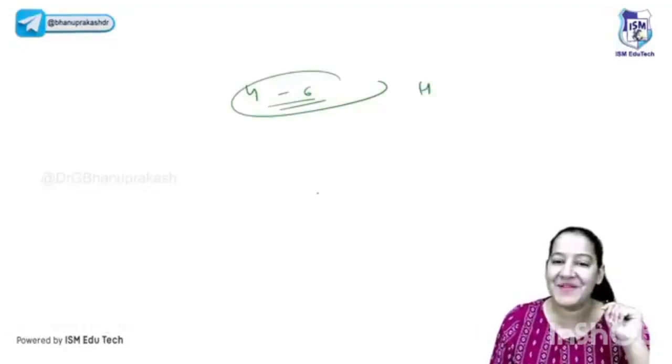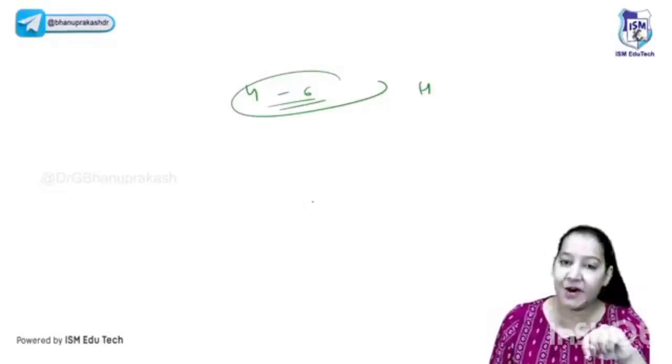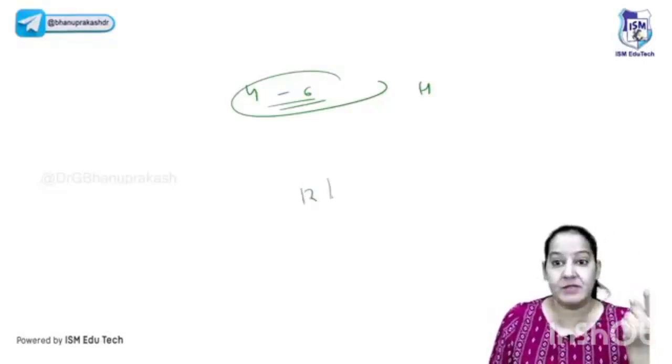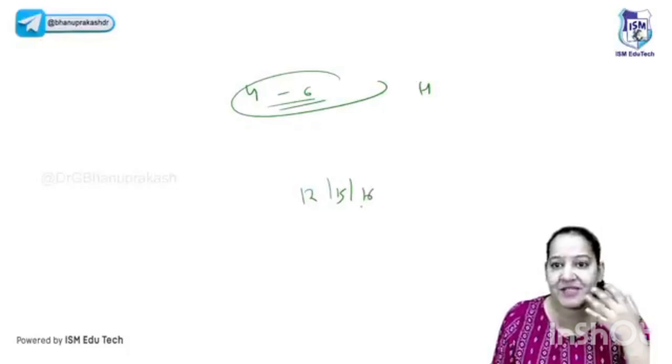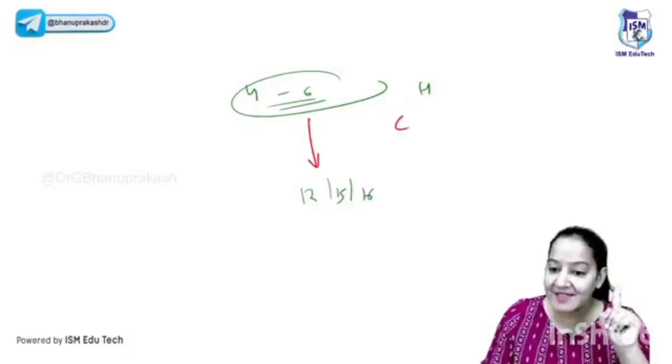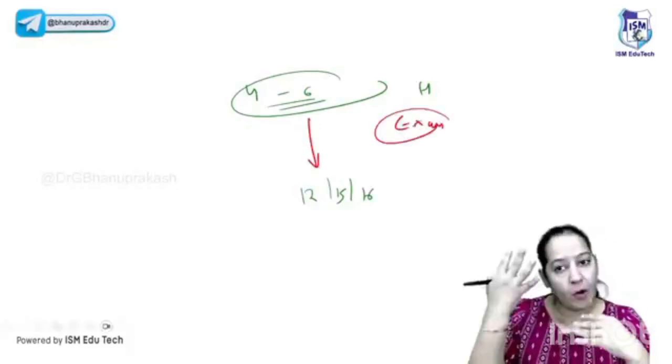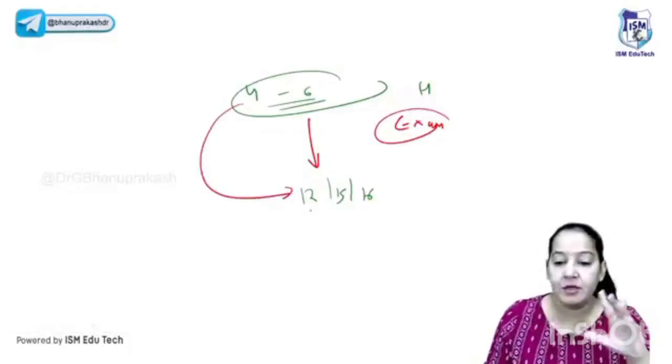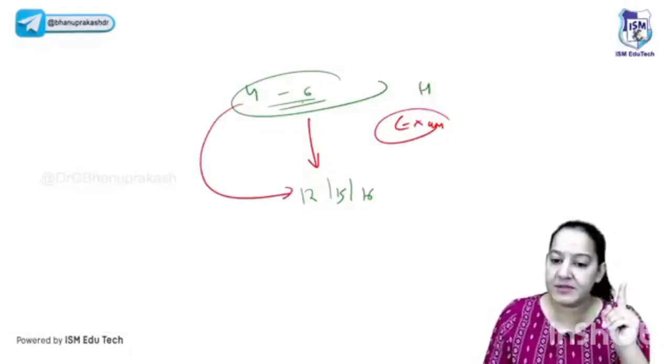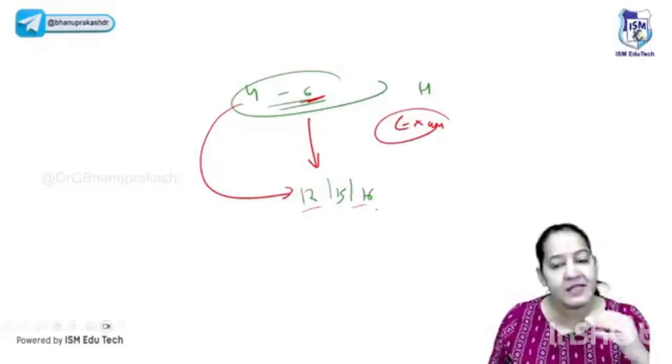But what about the day before the exam? How many hours do you study a day, one day before the exam or on the day of the exam? You will say, ma'am, 12 hours. Some will say 18 hours, maybe 16, 17 hours. Impressive, right? So what is this? The exam is acting as a stress, and to overcome the stress, your body is doing the adaptation. So instead of doing normal, you are doing something extraordinary. Instead of studying 6 hours, you are studying 12 hours, 15 hours. So that is adaptation, right?